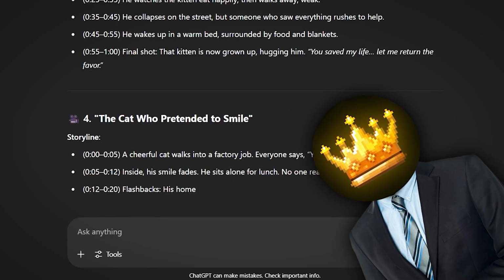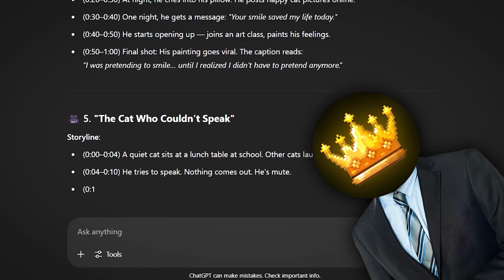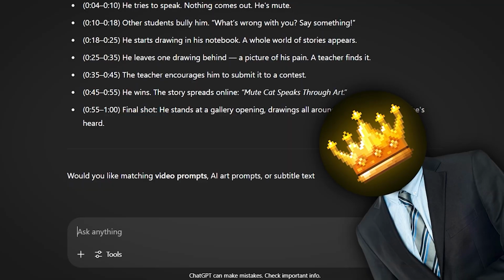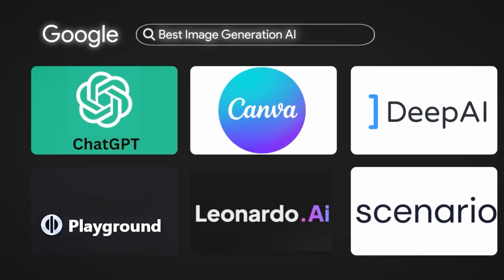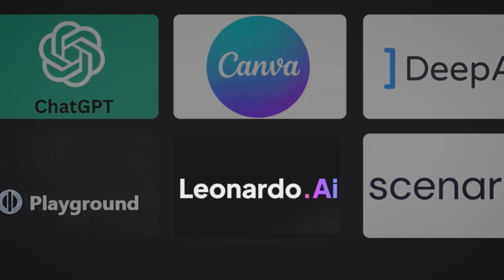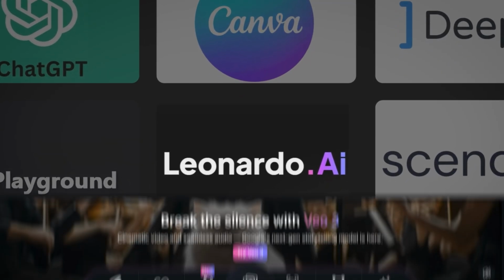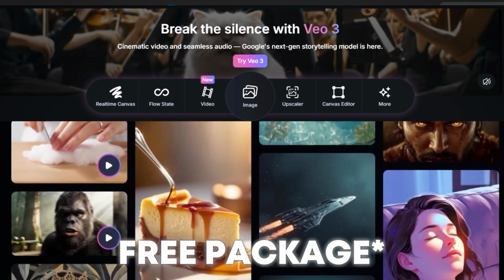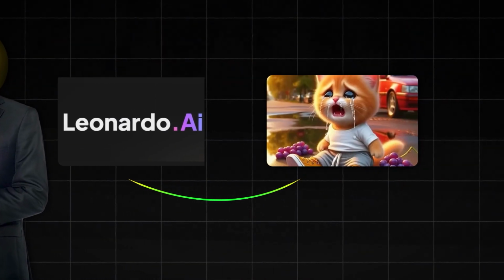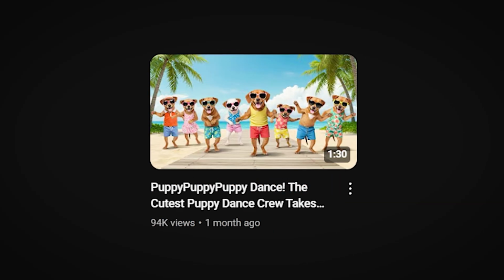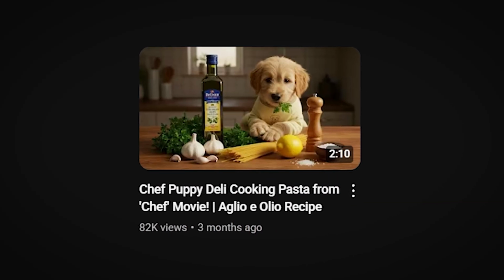Now the next step from here is of course creating all of the images that we will need for our videos. After doing some heavy research on the sites that could give us some decent graphics and that match the original video, I finally came down to Leonardo AI. And the reason for that is because it has a free plan that we will use, and second and most important of all, it offers the same animation style that the original creator uses, as we want our video to completely match with the one that gathers millions of views.